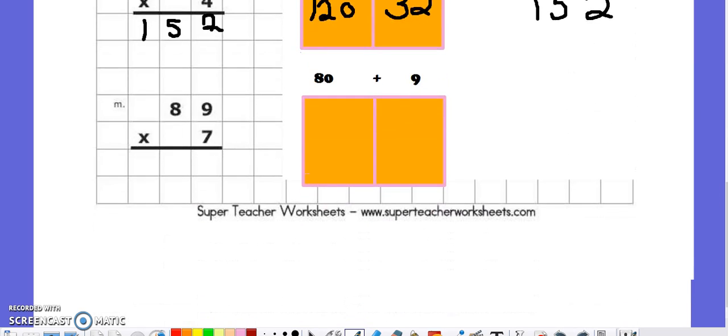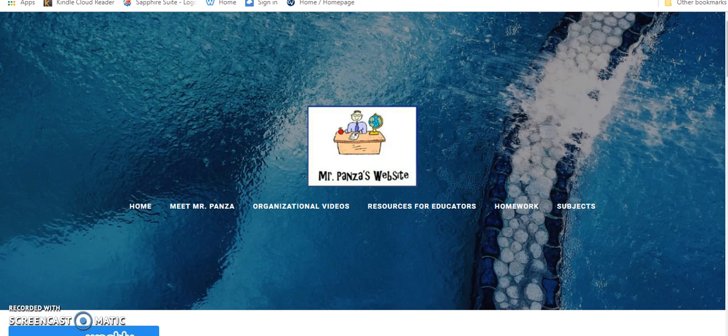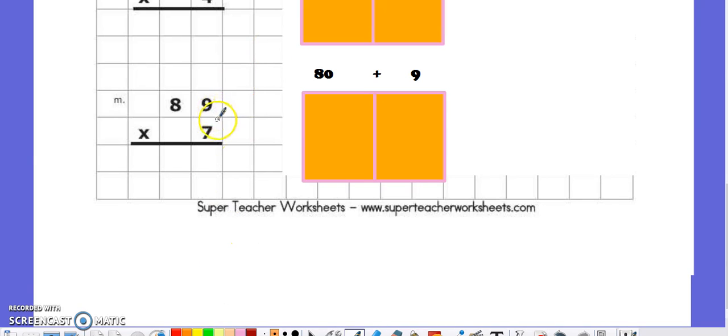One final example. Let's take a look at that final example now. 89 times 7, or 7 groups of 89. First, in expanded form. 80 plus 9 is 89 expanded, and when I am multiplying that by 7 groups, I do the ones first, or 7 groups of 9, which leaves me with 63 total, and then 7 groups of 80, which is really just 7 times 8, 56.